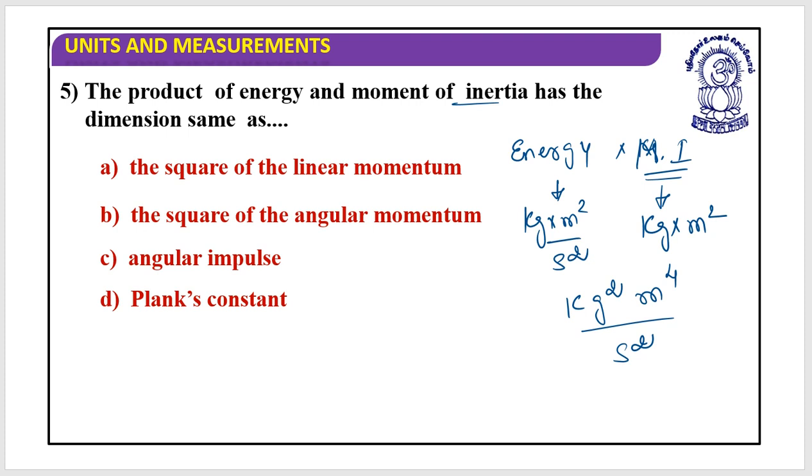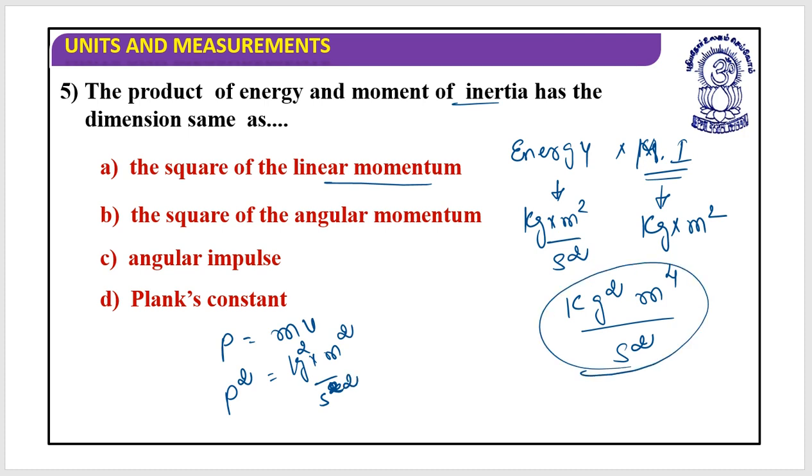So look at that. Go through the trial and error. Which option should I choose? Square of the linear momentum. What is linear momentum? P is equal to m into v. So this is kg meter per second. If I make a square of this, it would be kg square meter square per second square. So no, this could not be the option.